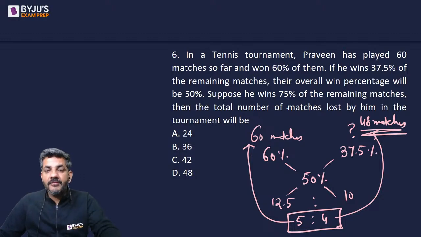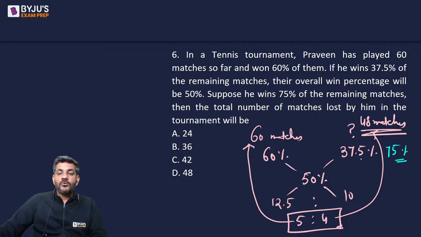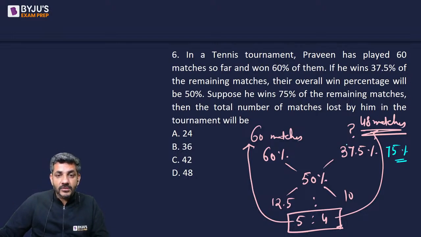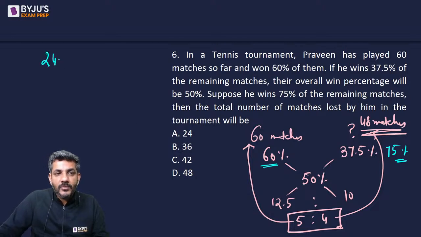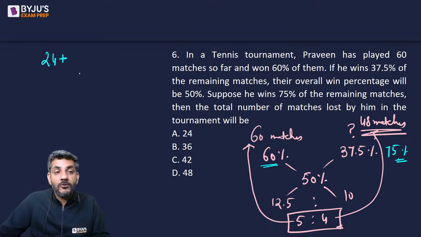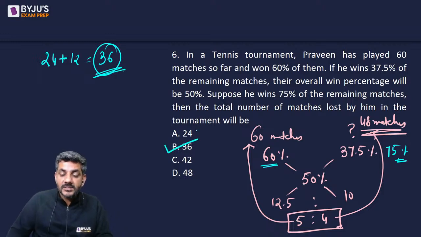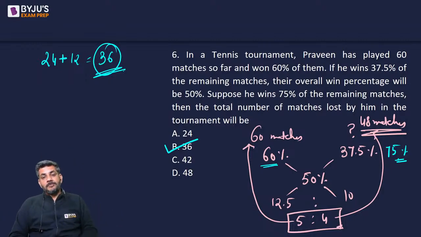Suppose he wins 75% of the remaining matches. वो कह रहा अगर यहाँ 37.5 के बजाय 75 जीते होते, then what is the total number of matches lost by him in the tournament? अगर यहाँ 75 होता तो 60 मैचेस में से 60% जीते थे, 40% लूज कर दिए 24, और 48 में से 75% जीते थे, 25% लूज करे हो गए, which is 12. So the total number of matches lost by him must have been 36, and that gives us the answer as option B for this question number 6.